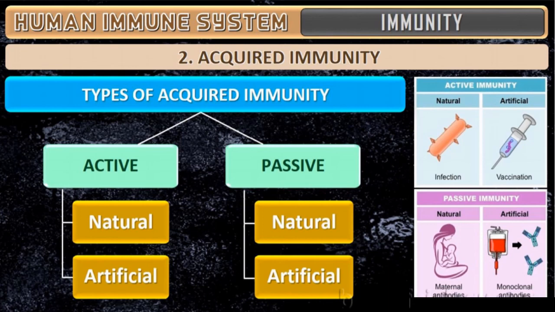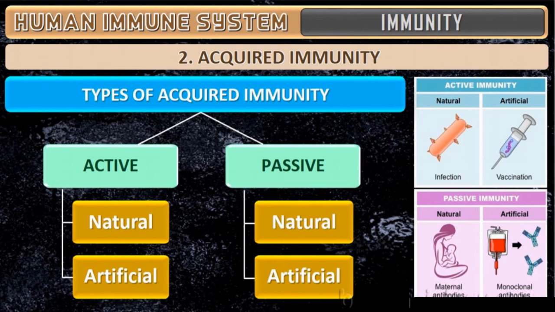Artificial passive immunity means ready-made antibodies are directly injected into the body. For example, if a snake bites, what is given? Anti-venom. When the anti-venom injection is given, it provides antibodies to eradicate that poison. Also, when an accident occurs or you get hurt by any iron object and suddenly bleeding is there, the doctor will immediately give you a TT injection.